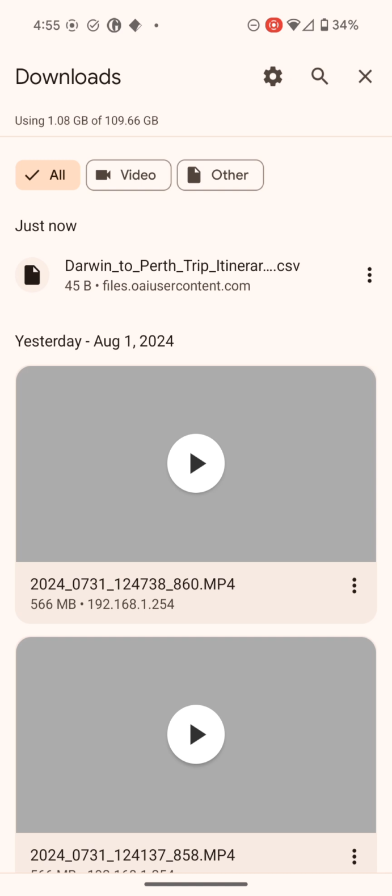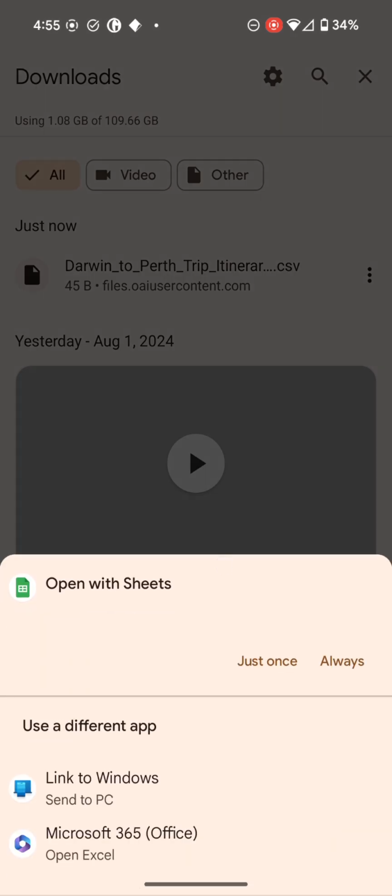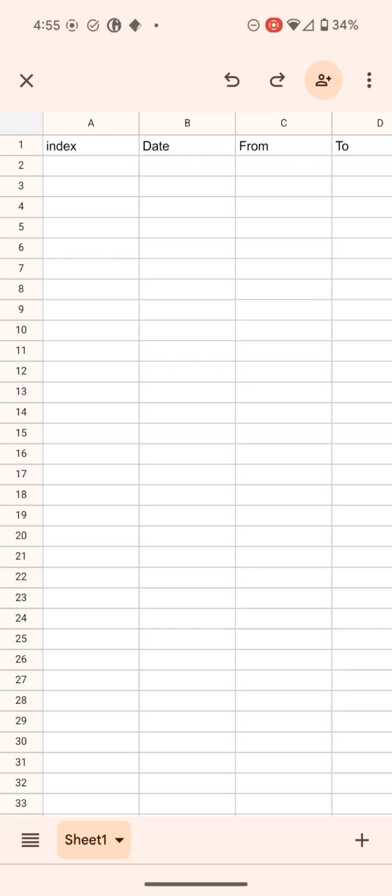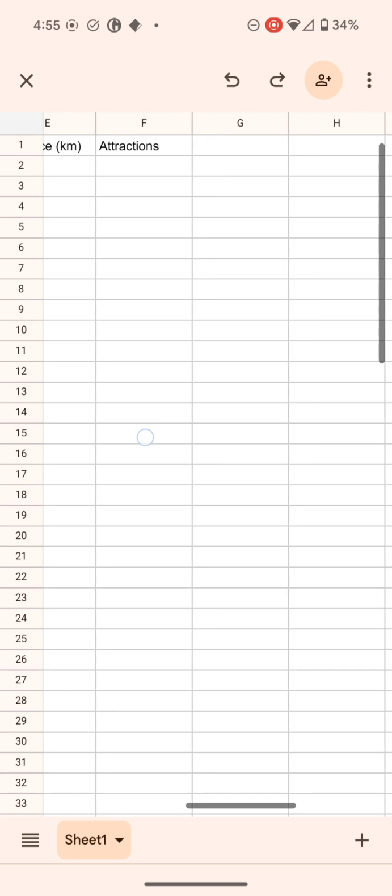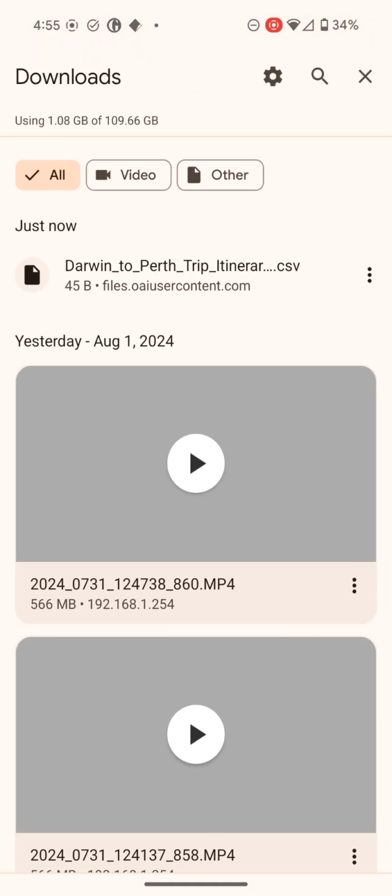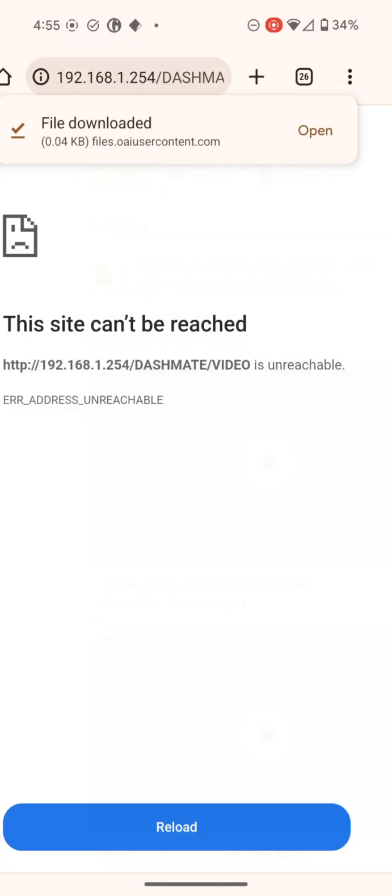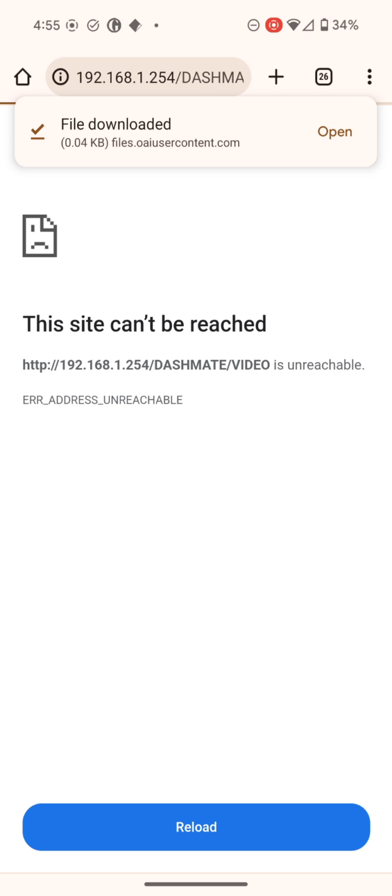45 bytes. I don't like the look of that. I think there's a good chance that that didn't work. The size of that file would need to be bigger than that to include all the information. But let's have a look. Okay, yep, as expected. Doesn't have all the data. Okay, patience, grasshopper.